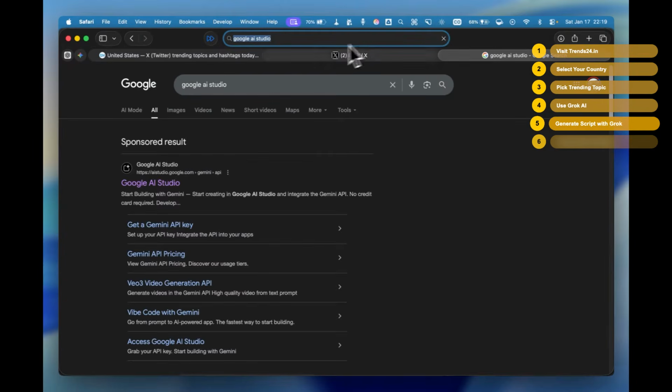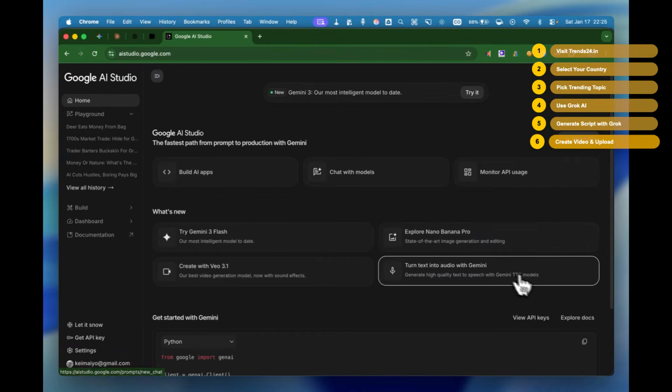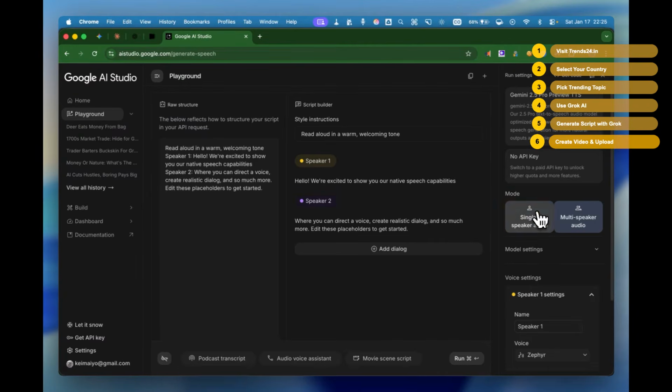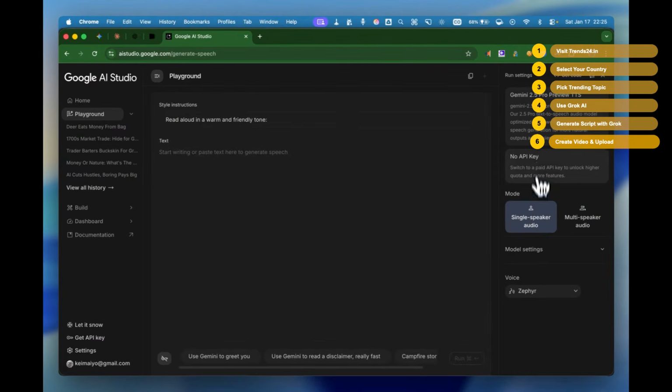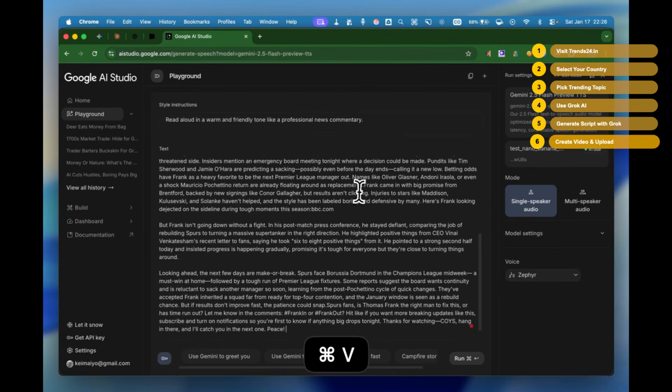Go to Google AI Studio. Make sure you're using Chrome so you don't run into issues. When you land on the homepage, click Text-to-Speech. Select Single Speaker. Use the Flash model. It's free and works perfectly for this. Paste your script in the text box. Clean up anything you don't want in the voiceover.